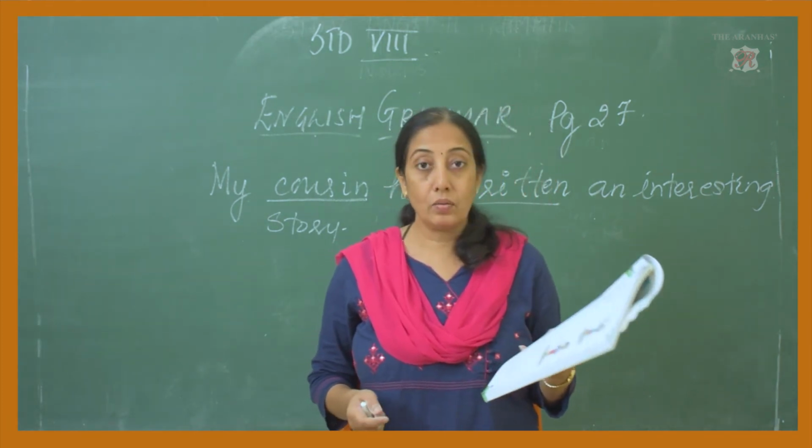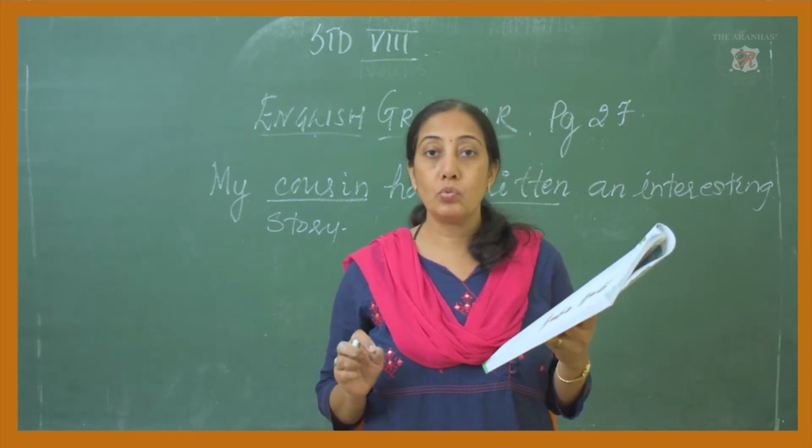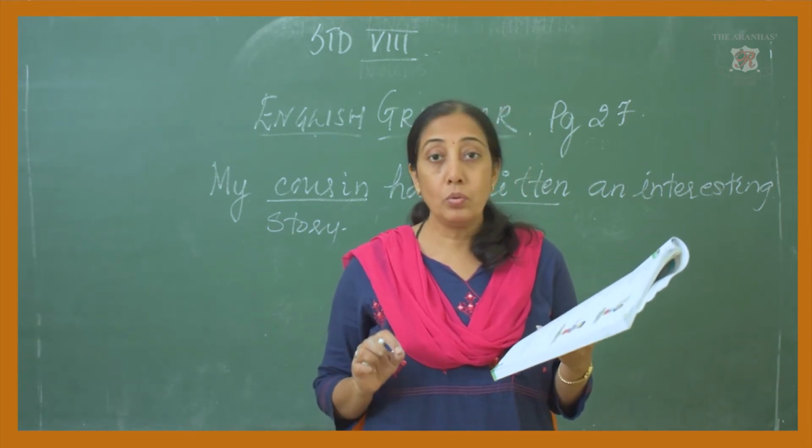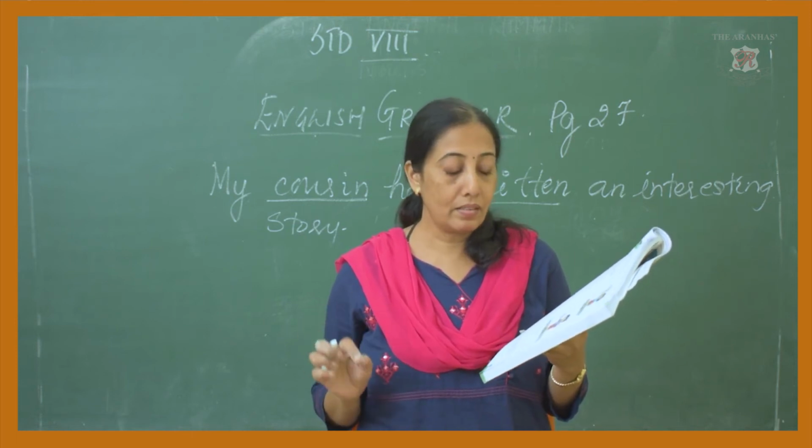Then question number B. See there, fill up each blank with a suitable noun. Now you are supposed to write a suitable noun and complete the sentence.